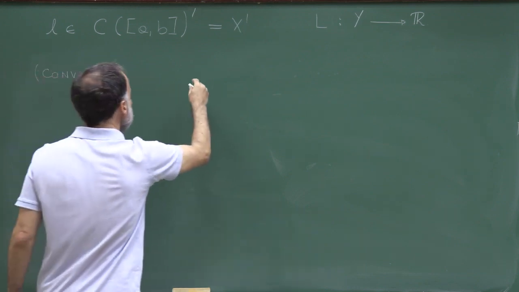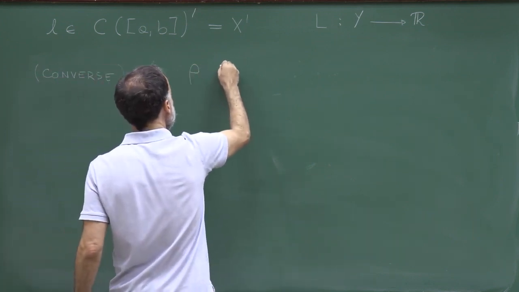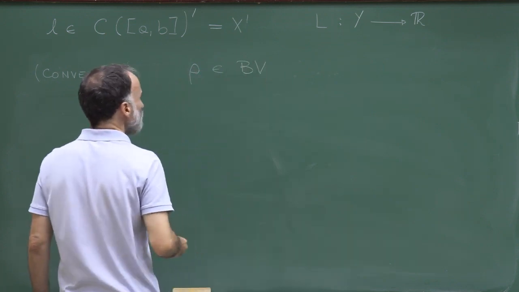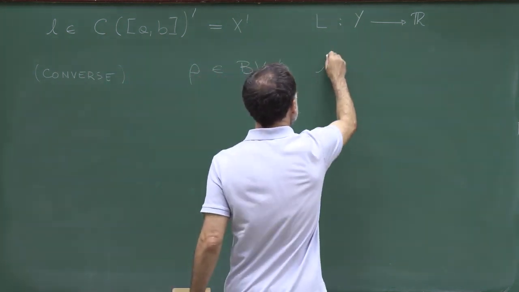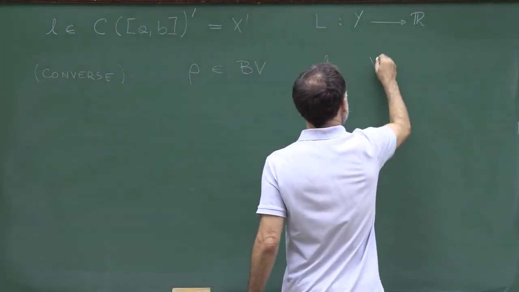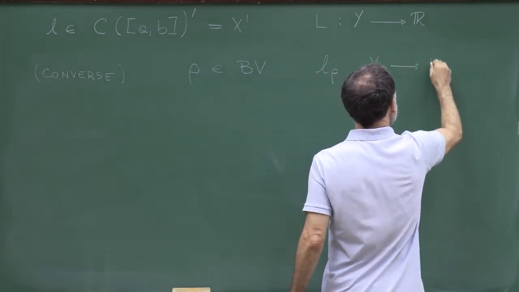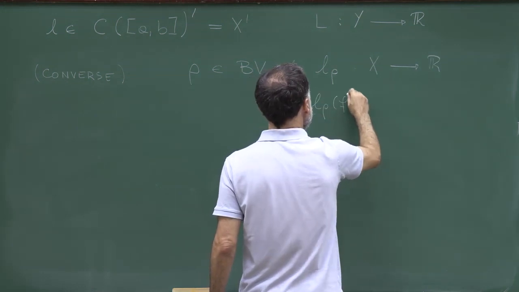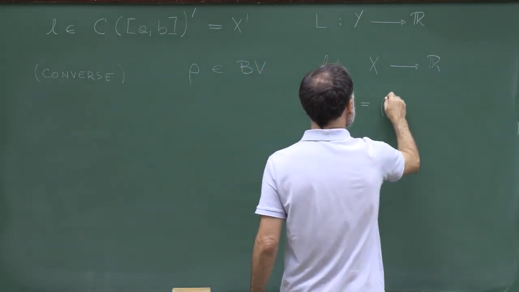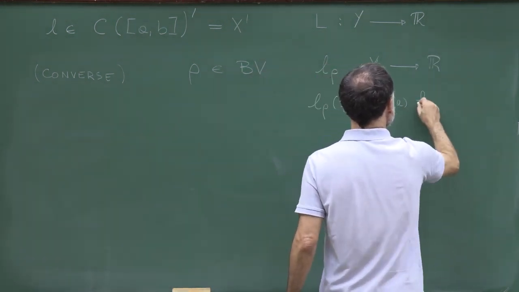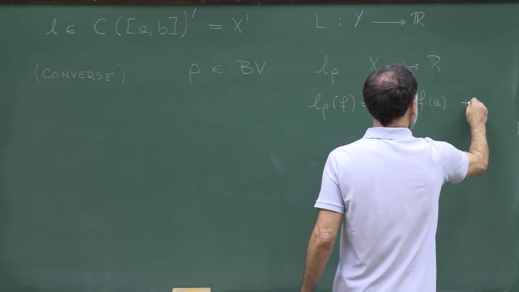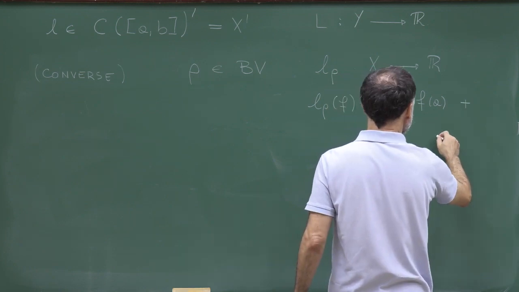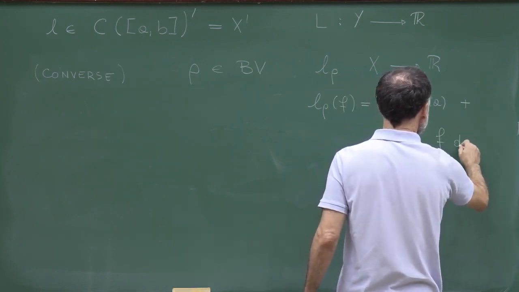Which means that we consider a function rho of bounded variation. Define L rho on the space of continuous functions to R by the following relation: L rho of f is equal to rho of a times f of a, plus the integral in the interval ab of f d rho.